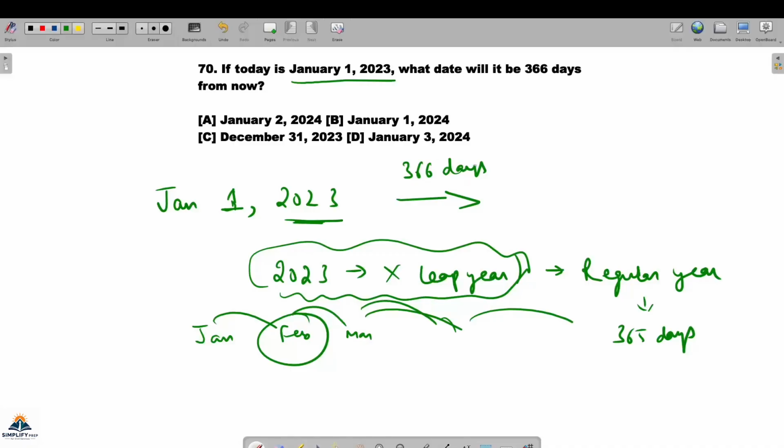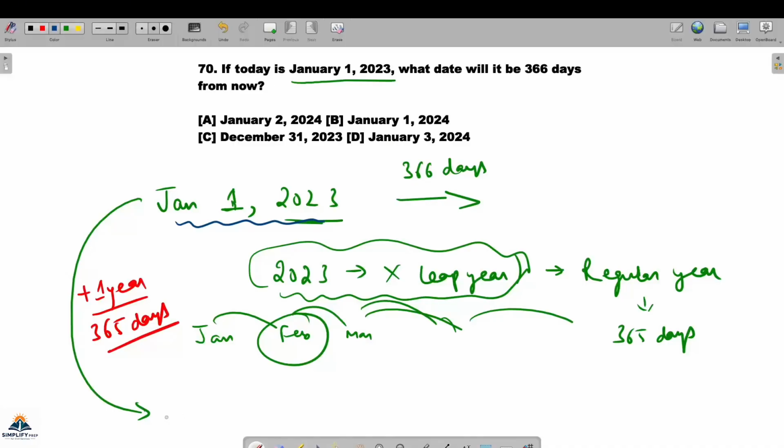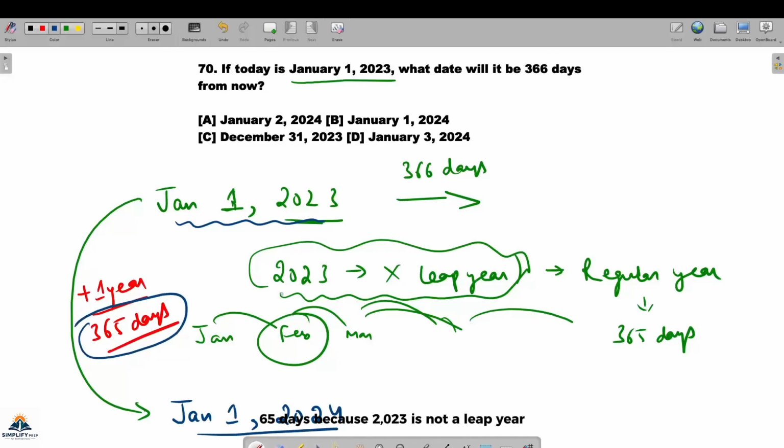So I can say that from January 1, when 1 year will happen, that will happen in 365 days. 365 डेज में हुआ. और 1 year का मतलब क्या है? 1 year pass means after 1 year from the same date, only the year will change, है ना? 2024 will come, but that will come in 365 days because 2023 is not a leap year.